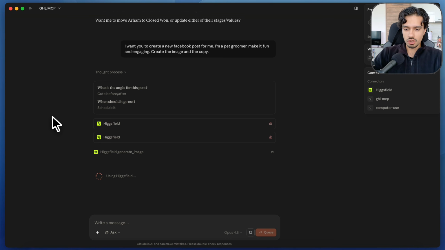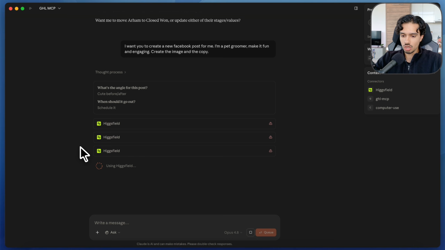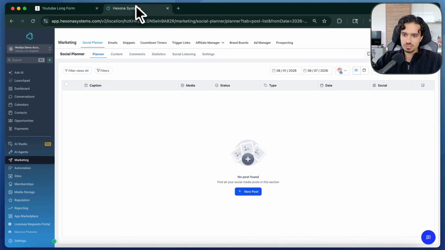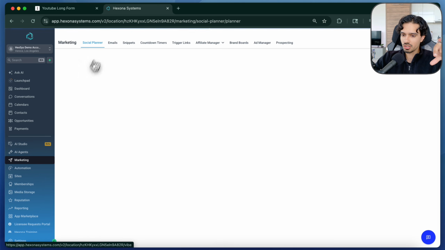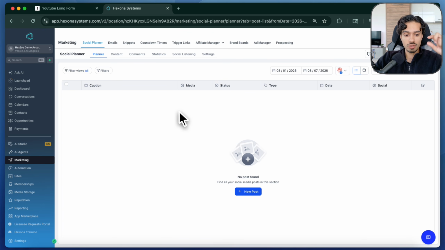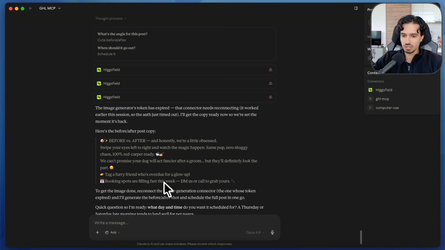So you can see here, Claude is getting to work. It's using Higgsfield and it's going to generate the images and the copy for us. And what's going to happen is I've got my beautiful HighLevel account here. This is my white labeled version. But inside of here, we're inside the social planner, inside of the marketing tab. And this is where my post is automatically going to be posted and generated right here. So right now it's empty, but I've connected a Facebook account. Let's see what Claude can do. And now this is completely hands off. I'm not doing anything. Claude is getting to work as we speak.